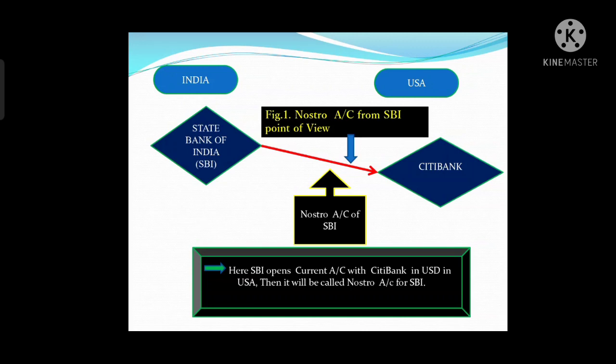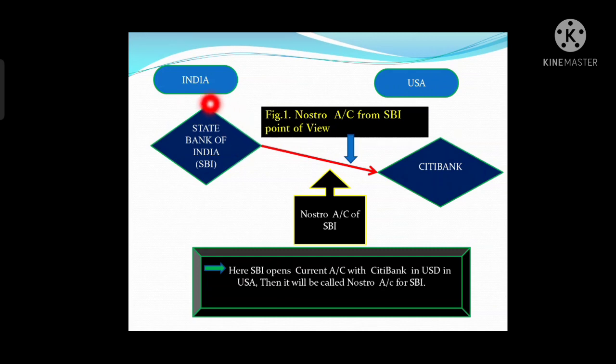Let's understand this diagram. Here there are two different countries. First is India and the second one is the United States of America. State Bank of India is located in India, whereas Citibank is situated in the United States of America. Both banks are located in different countries.